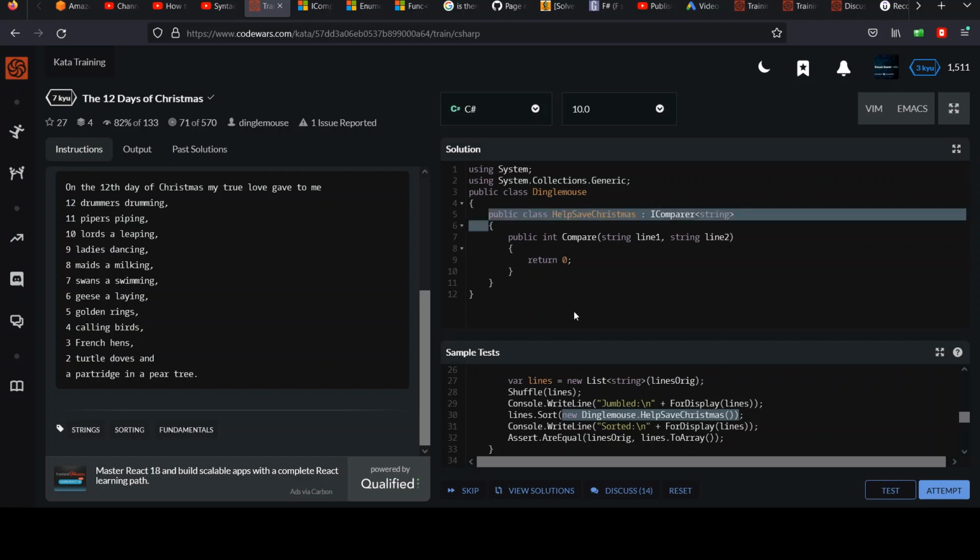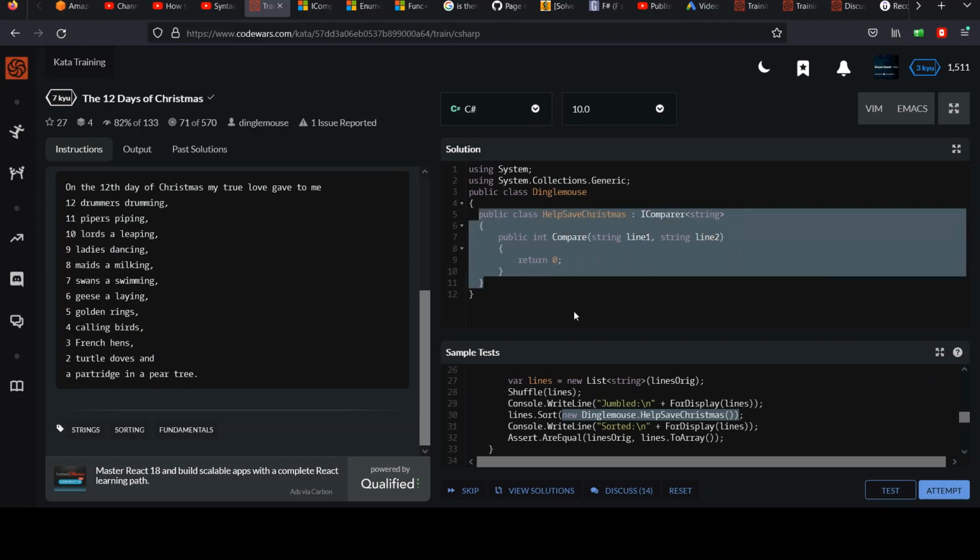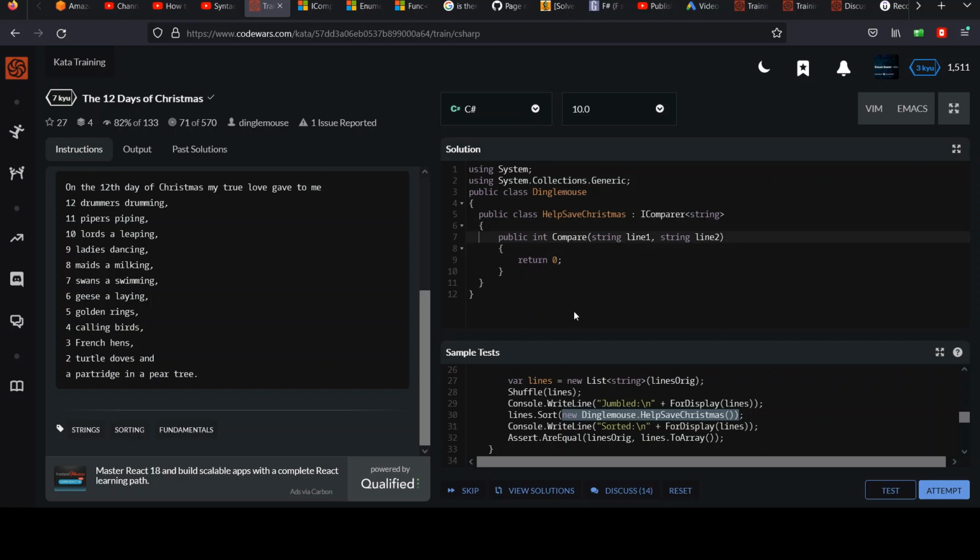So again, if you haven't paused and tried on your own, you should do that. I think I gave you enough information to be well on your way. And then otherwise I'll get into it here. Just fixing the indentation there. Okay, so we are going to compare this in the manner that I just described.